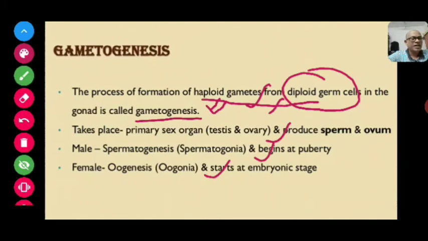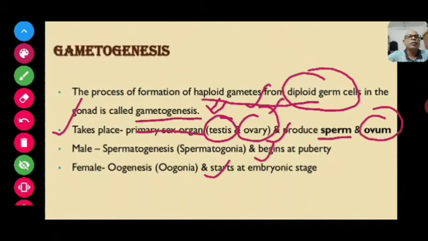Second point is that in the testis, the immature male germ cells or the spermatogonia produce sperms by spermatogenesis that begins at puberty. And these primary sex organs, specifically testis and ovary, produce sperm and ovum.